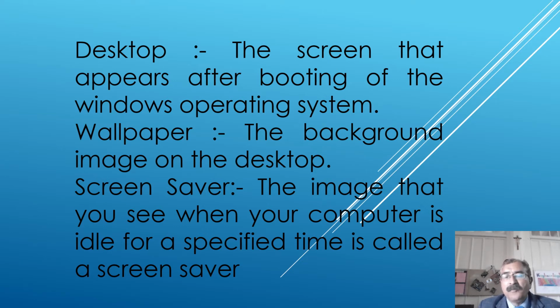Now, there are certain terms in Windows, so I'll tell you about that. Now, desktop. What is a desktop? The screen that appears after booting of the Windows operating system is called the desktop. When you start your computer, the screen that appears on your computer is called the desktop. And on the desktop you have icons.